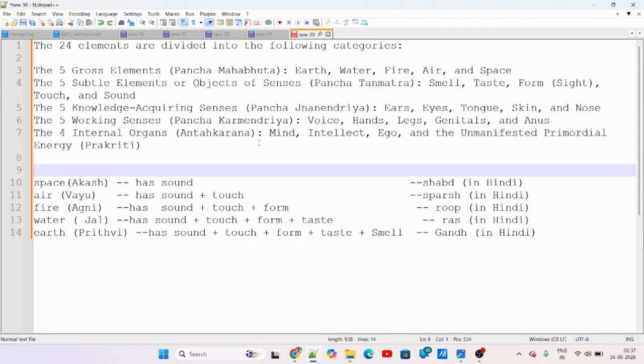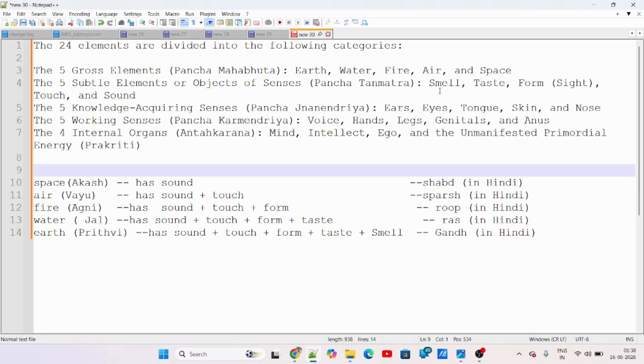Now the next set of elements is the knowledge acquiring senses. Ears: we hear from our ears, which is one way we acquire knowledge. Eyes: we see something, and that is also a way of acquiring knowledge. Tongue: when we taste something, we get an idea of how it tastes. Skin: when we touch something. And through the nose we smell.